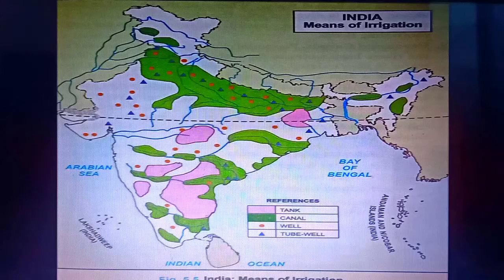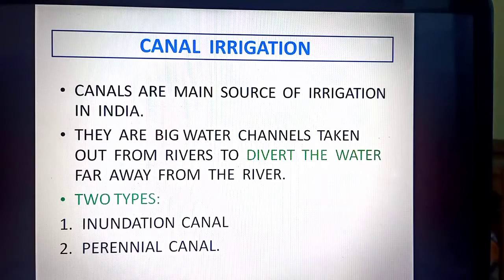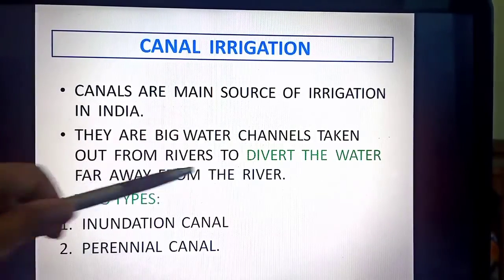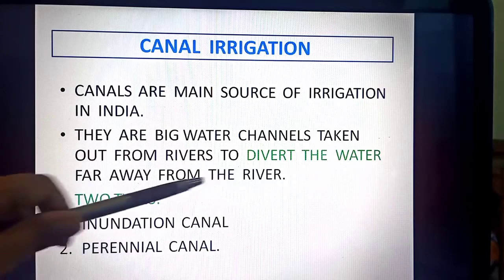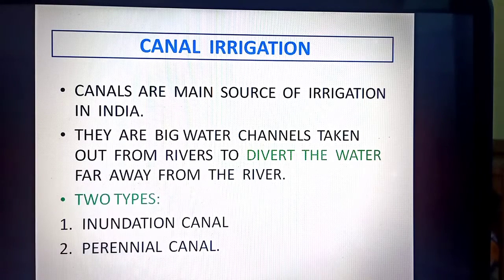Now what is a tube well? With the help of a motor, the water is being pulled from under the ground. Now students, we will start with canal irrigation, the first mode of irrigation and the most common in India. So they are big water channels. The canals are big water channels taken out from rivers to divert the water far away from the river.